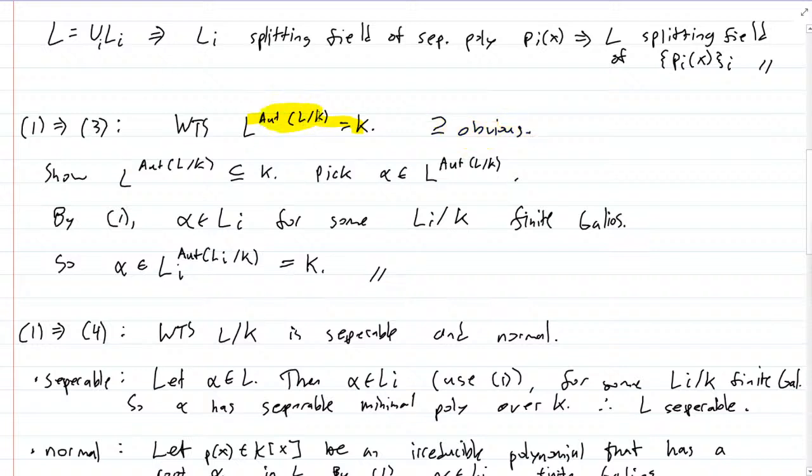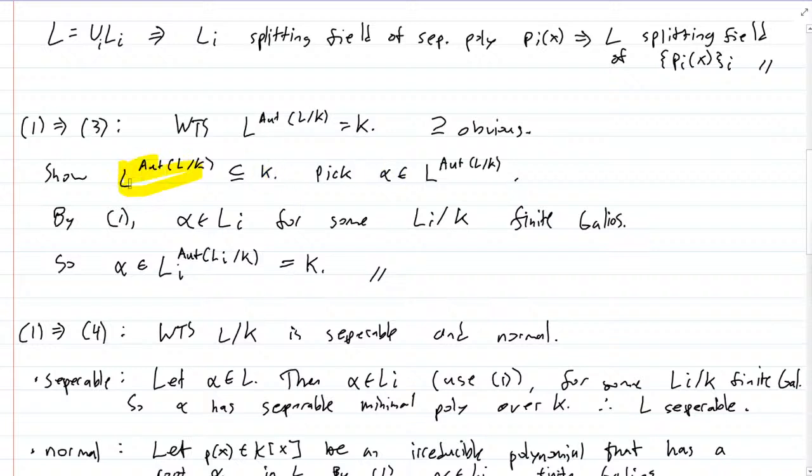By definition, automorphisms of L over K are the automorphisms of L which fix K, right? So obviously, the set of elements fixed by the automorphisms fixing K contains K. Now we just have to show that the fixed field is contained in K as well.